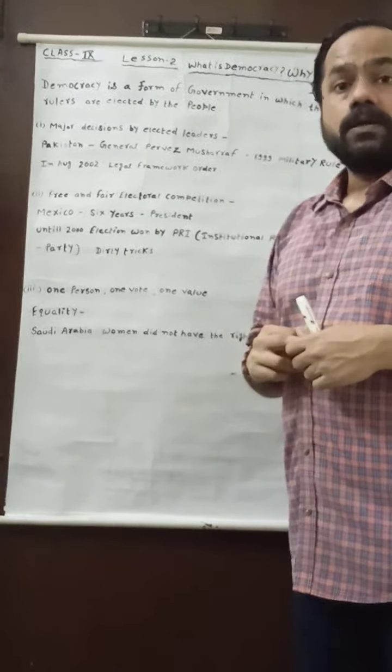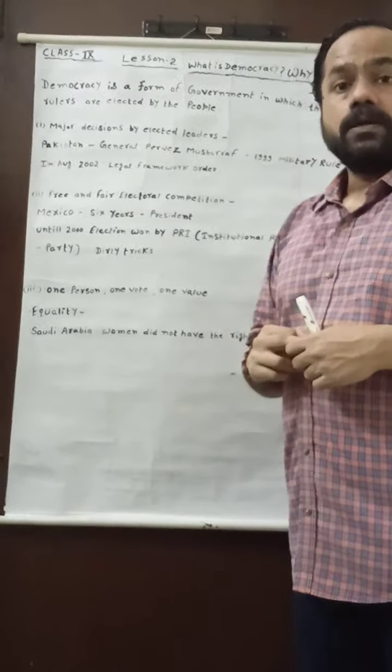Now you can understand, no doubt, election is conducted in Pakistan. Power is given in the hands of people to cast votes. Representatives were elected, but the major decision was in the hands of only and only General Parvez Musharraf, not the elected rulers.